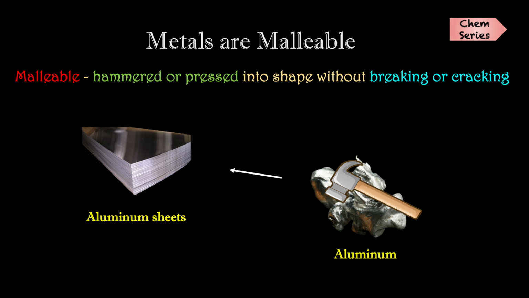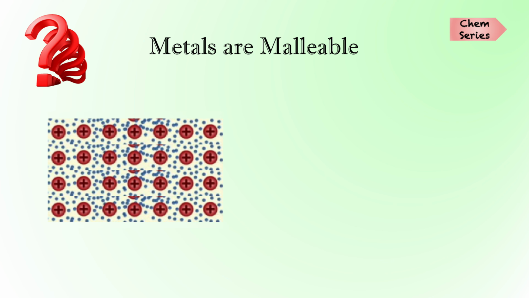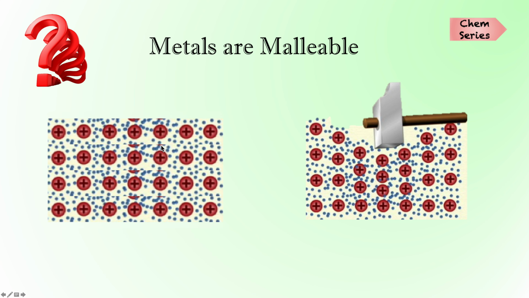You see, the electrons in the valence shell of a metal are held weakly. As a result, they can move around easily by leaving their atom. So a metal has layers of cations and a sea of delocalized electrons. So when we strike the metal with a hammer, the layers can slide over one another. Because the delocalized electrons around all positive ions prevent repulsion between the positive ions. Hence it does not break.